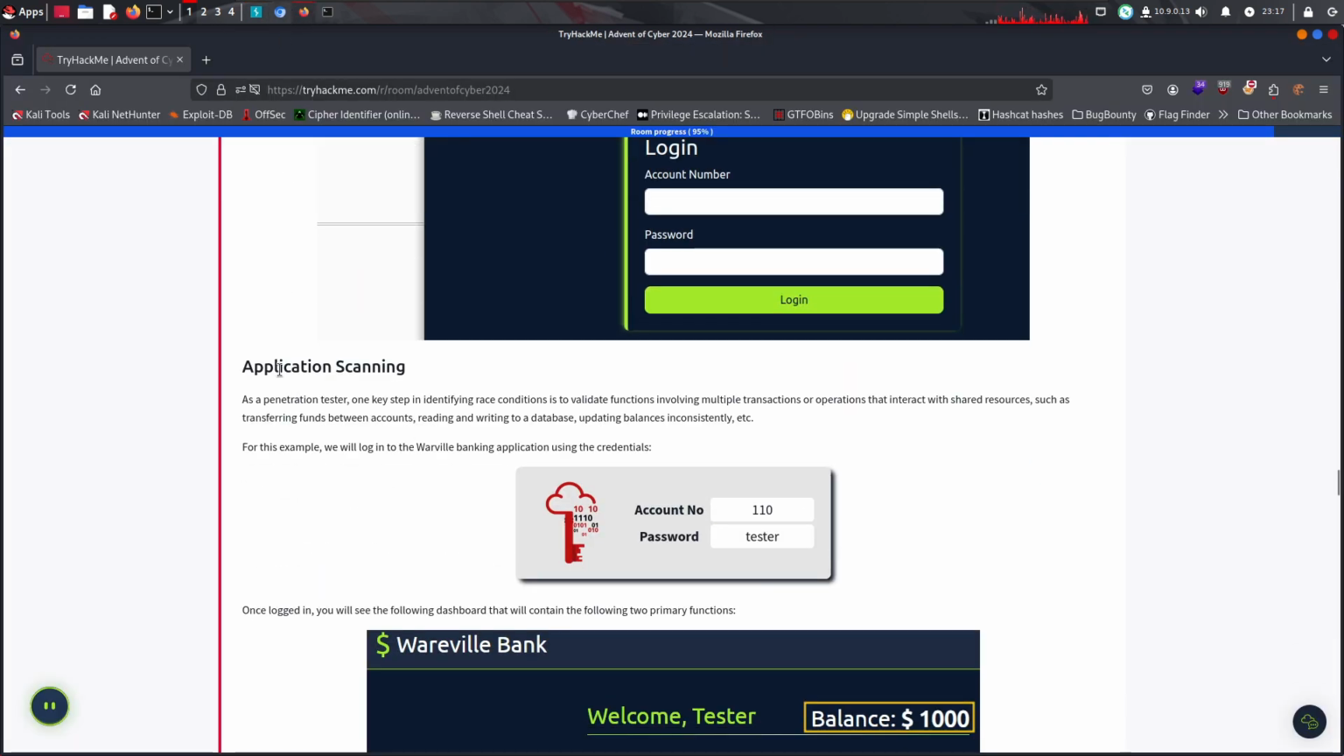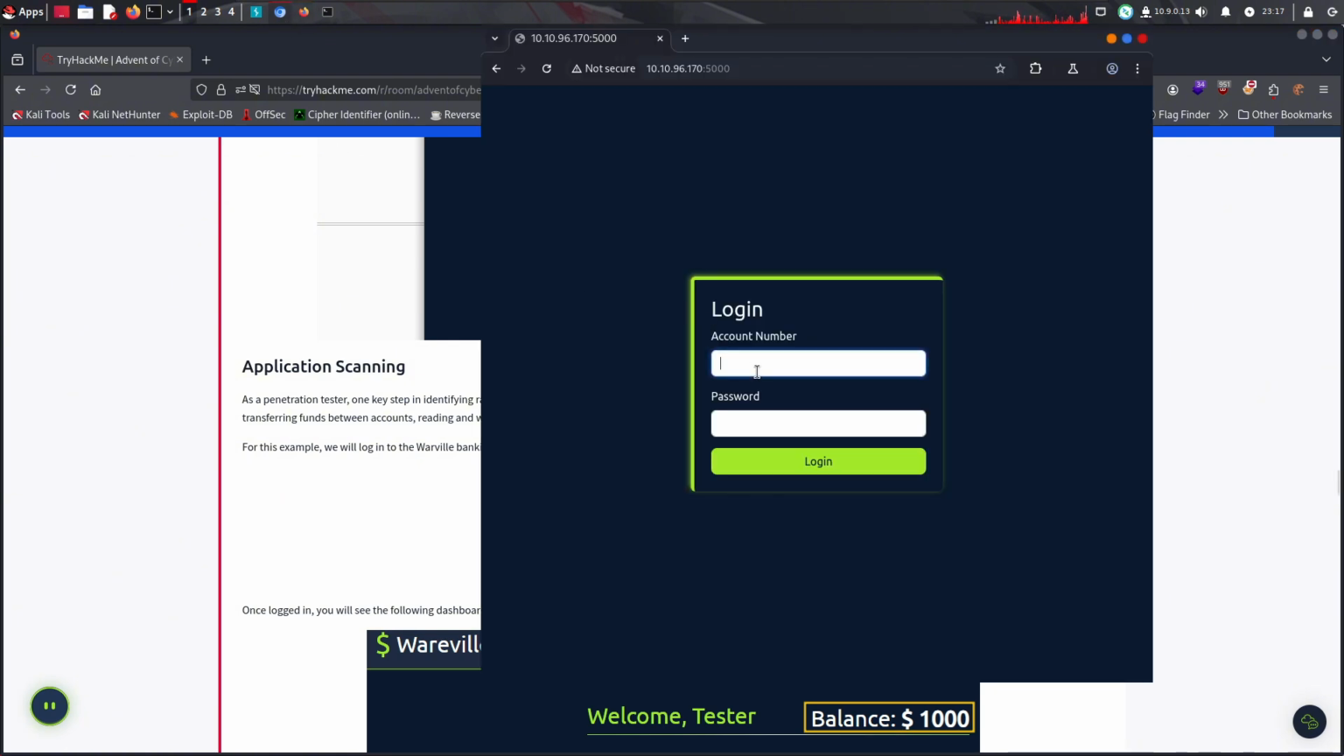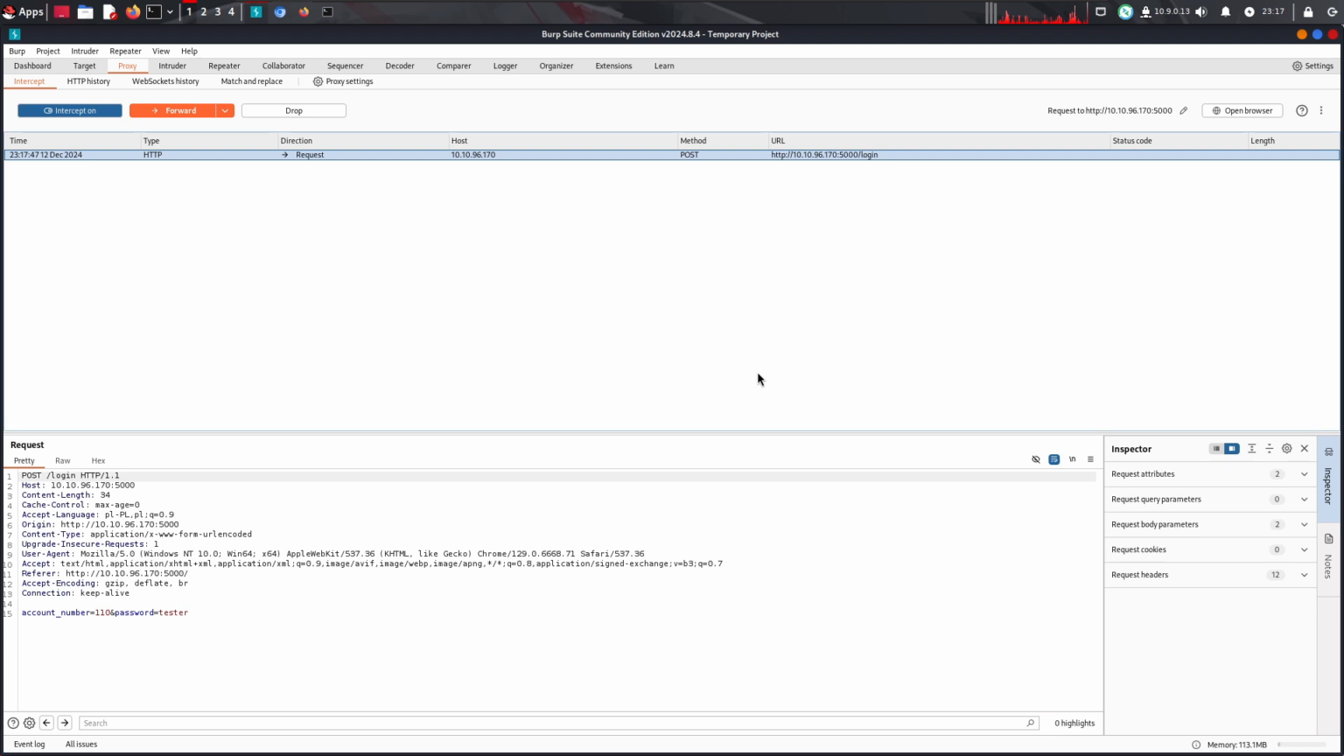Right. As a penetration tester, one key step in identifying race conditions is to validate functions involving multiple transactions or operations that interact with shared resources, such as transferring funds between accounts, reading and writing the database, updating balances consistently, etc. For this example, we will log into the Whereville banking application using account 110 and password tester. Alright. Account is 110, password tester.